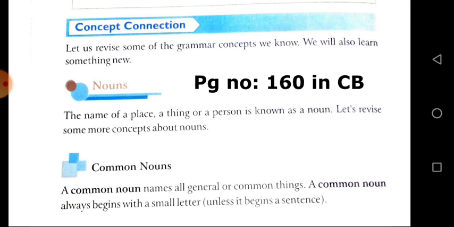First, we are going to see the common nouns. What is the meaning of common nouns? A common noun names all general or common things. A common noun always begins with a small letter, unless it begins a sentence. Let's see some examples for common nouns.